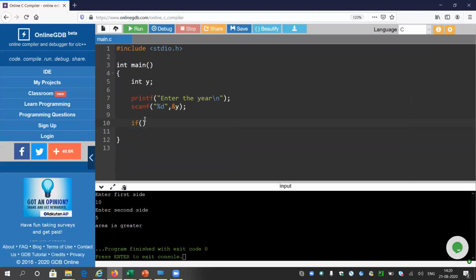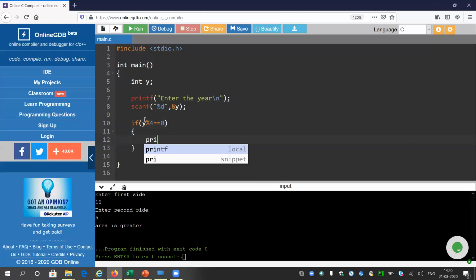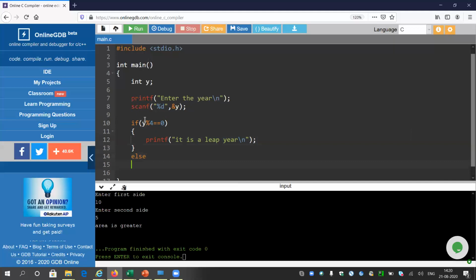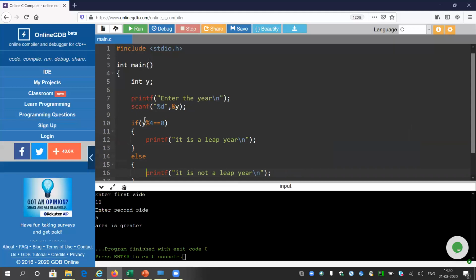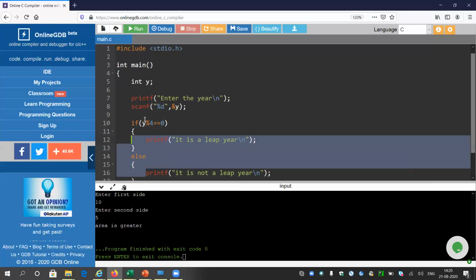So anyway, I will do the same thing here. I will test if y percentage 4, percentage means the remainder, is equal to 0, then only I will print it is a leap year. Okay, let me copy this line because I do not prefer to write the lines again and again. So here I will print it is not a leap year, and always maintain the alignment, otherwise it looks bad. So I have maintained this print and this print in the same alignment.